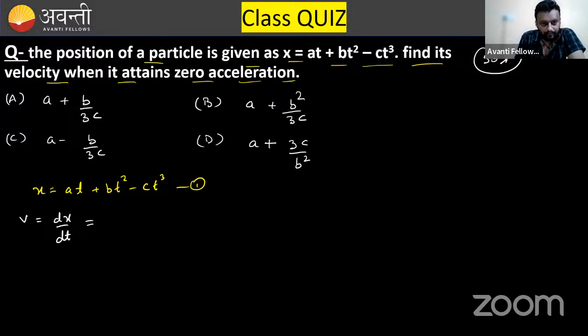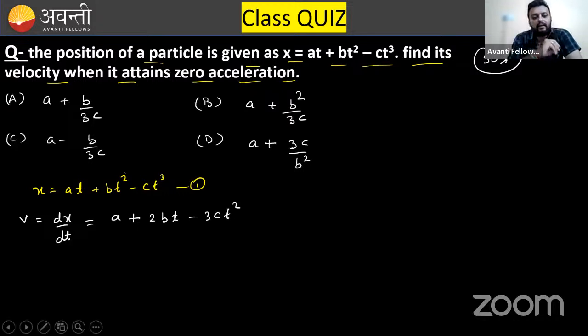I hope so. If you differentiate it, it will become a. Can anyone tell me the next step? Plus, what is the differentiation of bt square? It is 2bt minus 3ct square. This is the velocity. Let's suppose this is equation number 2.